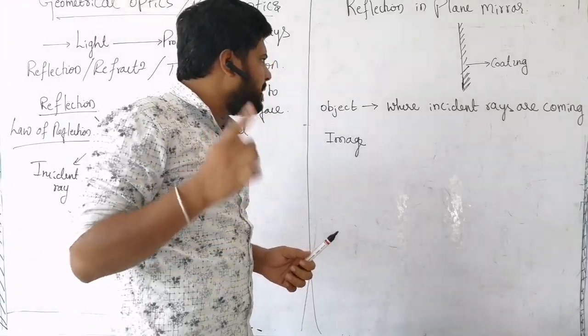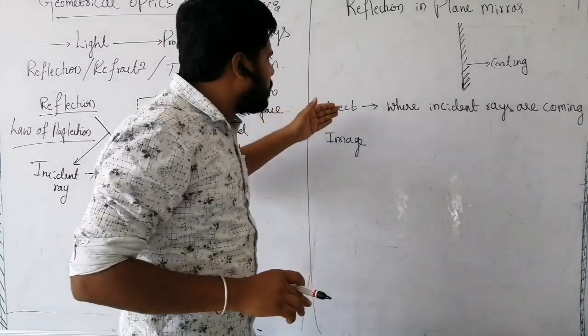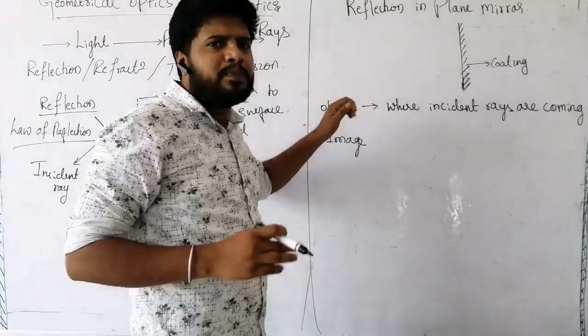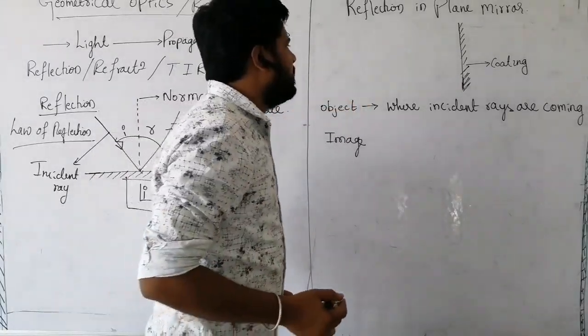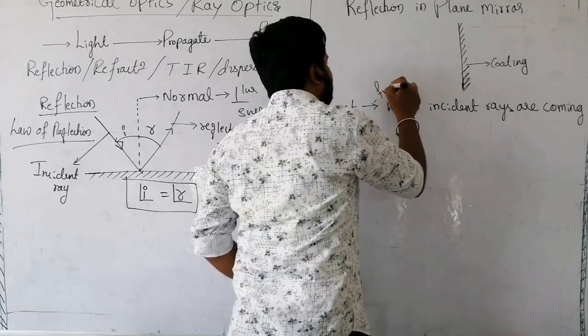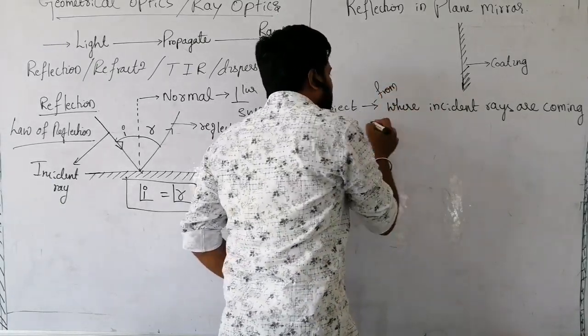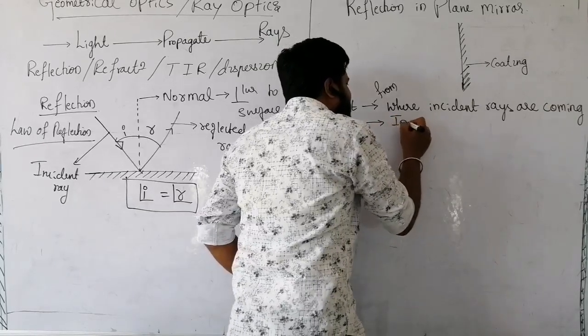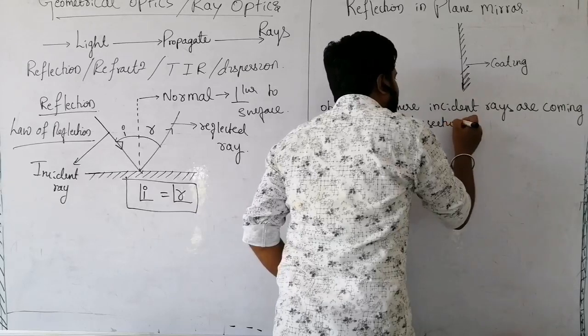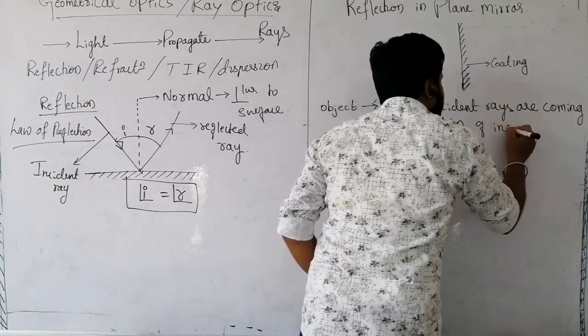Always remember this basic approach; when the problems get complicated, it will help to solve them. So this is the place from where incident rays are coming, or else we can say it is the intersection of incident rays.